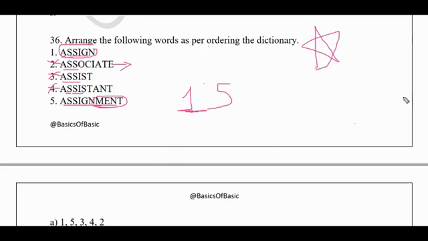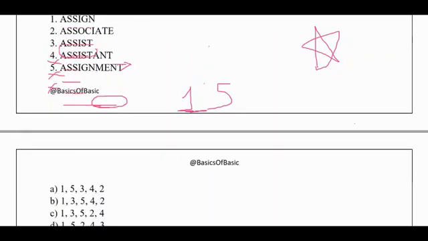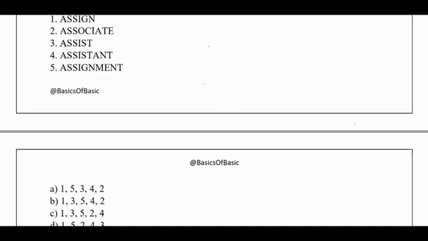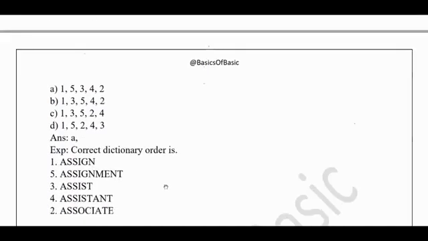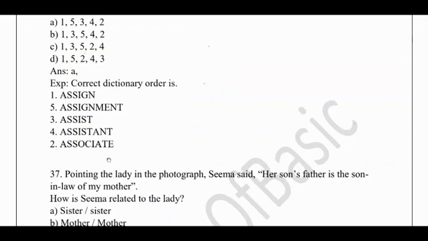So after seeing this, you can directly go to the answer itself, because see, 1 5 is with this 1 5 3 4 2. We have already eliminated these things. Yeah, so the answer would be A. So this can create confusions among you because of the number of letters and all. So if you practice them more, then you will surely have the clarity. See, the correct dictionary order is also being provided.